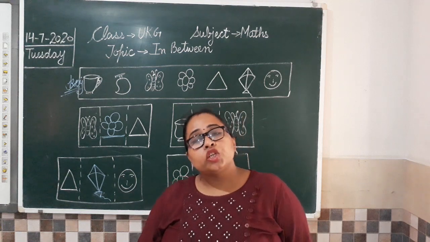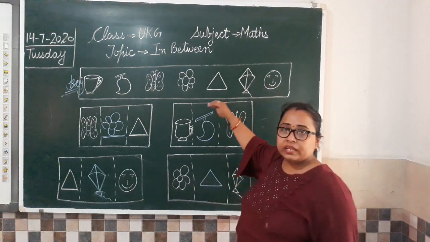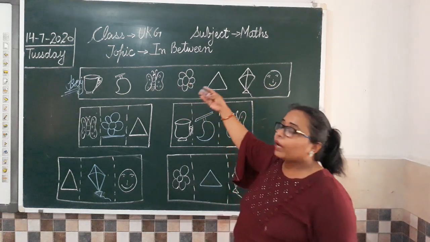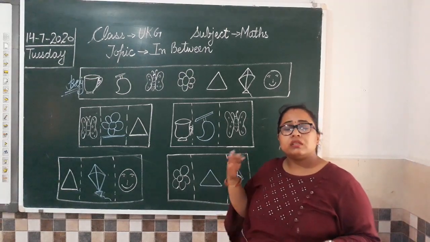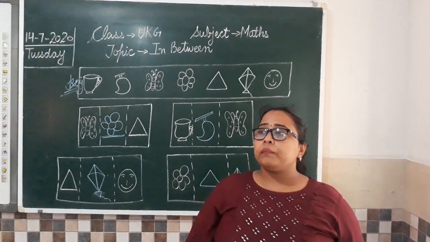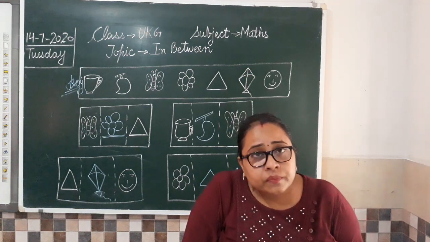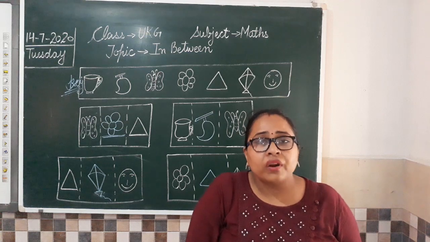It can be shapes. जैसे यहाँ पे हमने अलग अलग चीजें ली हैं. कप है, मैंगो है, बटरफ्लाई है. It can be on shapes also, circle, square, triangle, जो भी different shapes होती हैं. Or it can be only with fruits. तो ये किसी से भी दिया जा सकता है. So you don't have to memorize it.